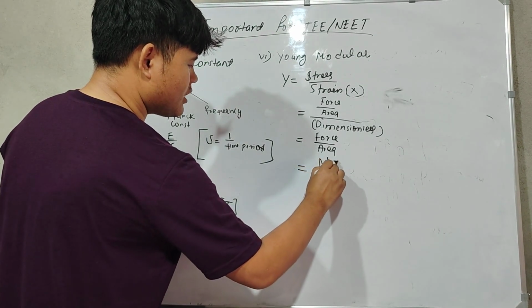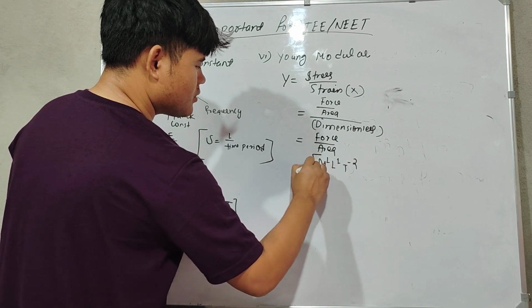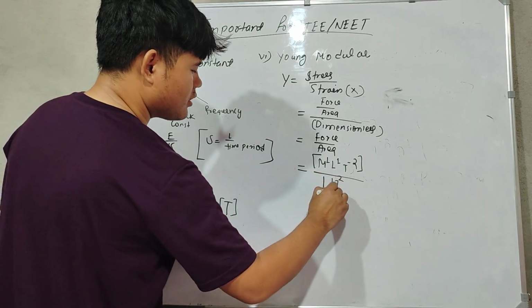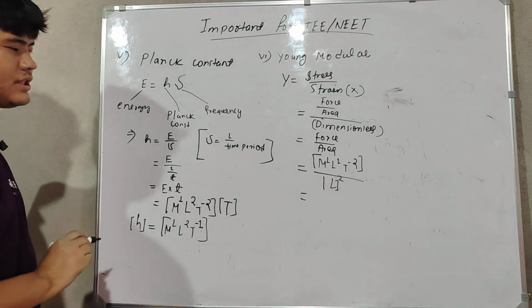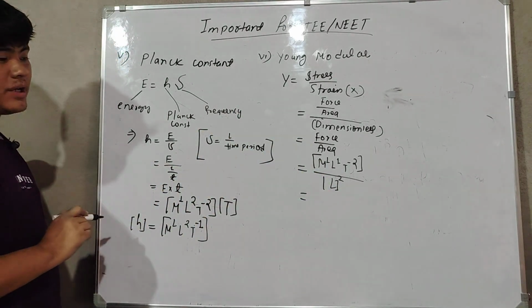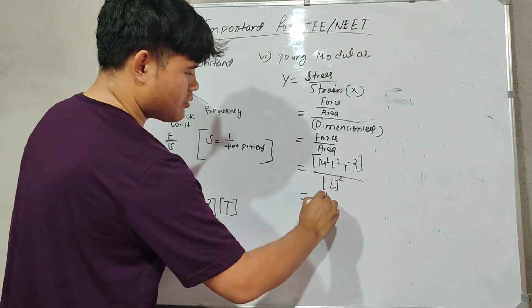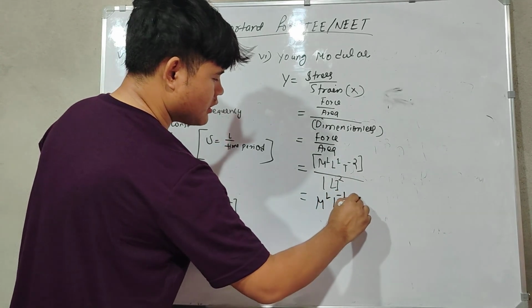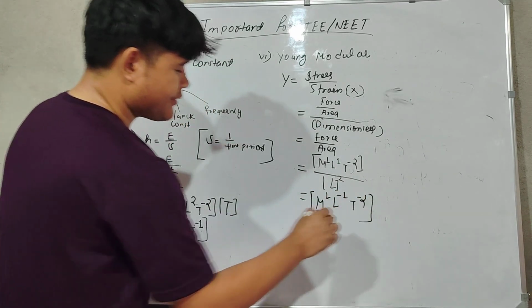Force is M1 L1 T to the power minus 2, and area means length squared, so L will go up. You can do this easily: M1 L to the power 1 minus 2, which is minus 1, T to the power minus 2. That's it.